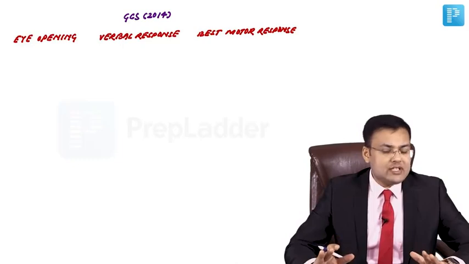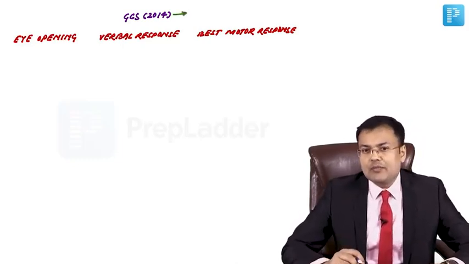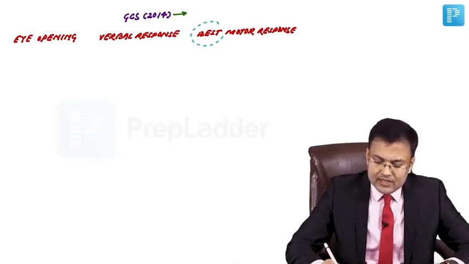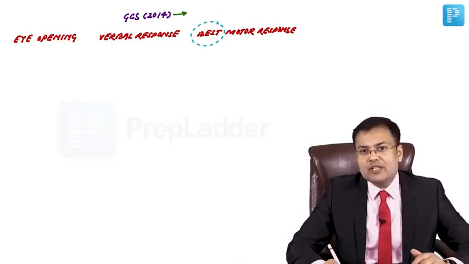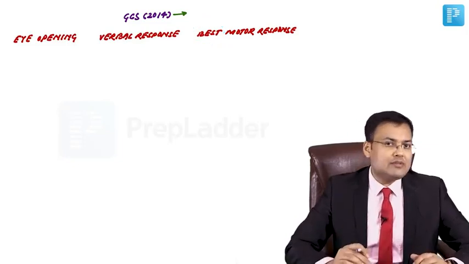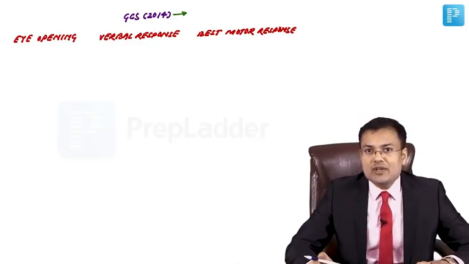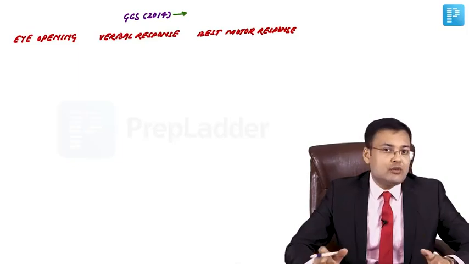The first question which is asked, in GCS which one is the best predictor of outcome? And the best predictor of outcome is what? Best motor response. So how to remember? Best predictor of outcome is best motor response. Sometimes in the question they don't mention the word best, they only mention motor response. So what you have to choose? Best motor response. Now see the details.